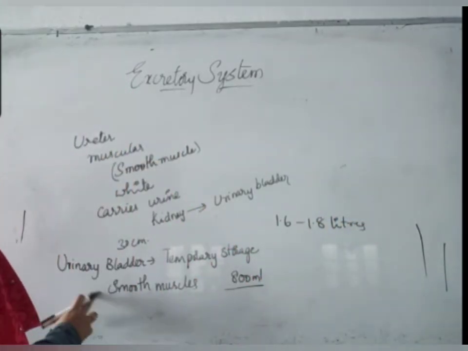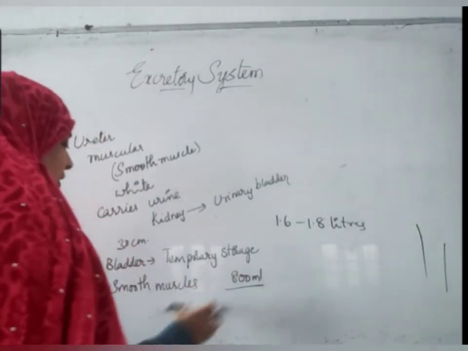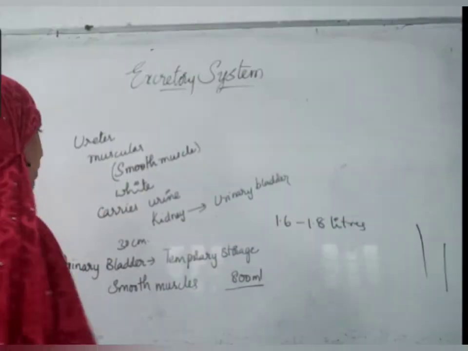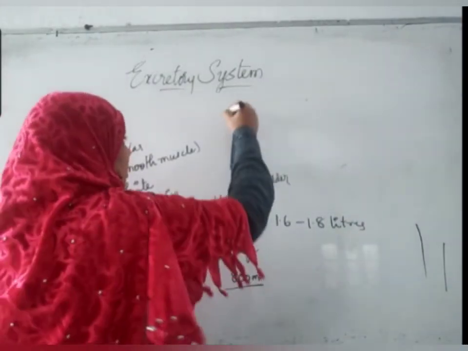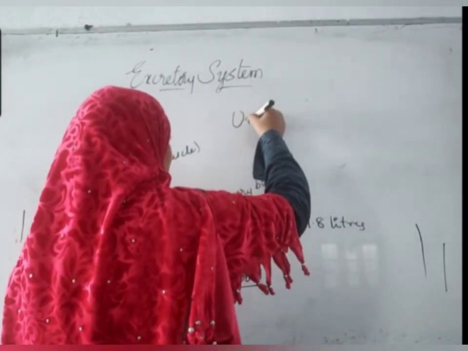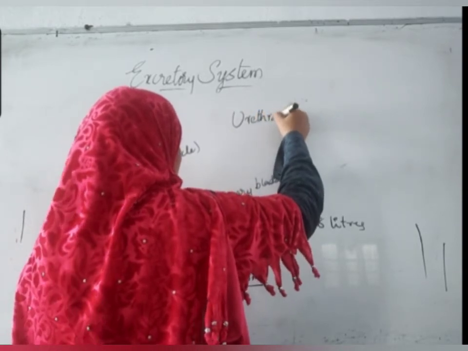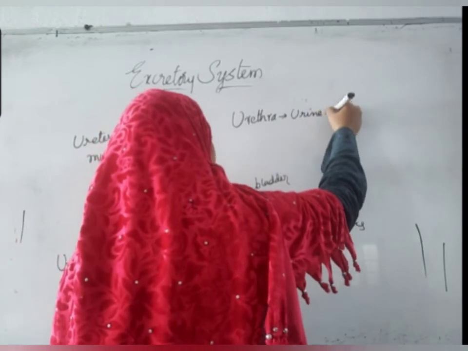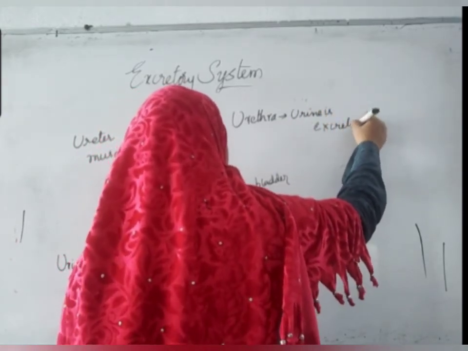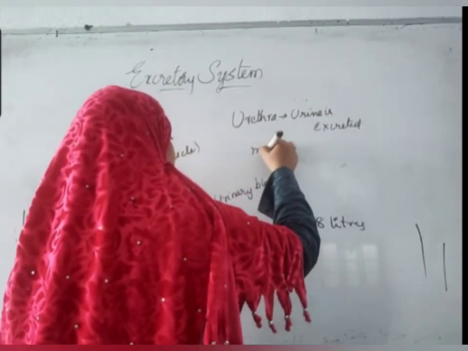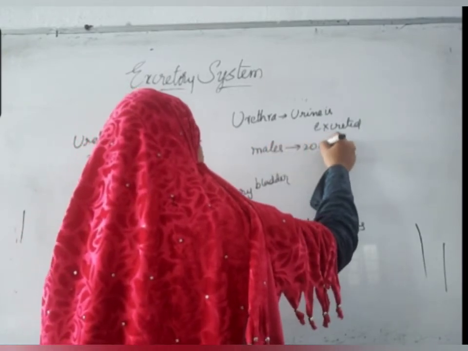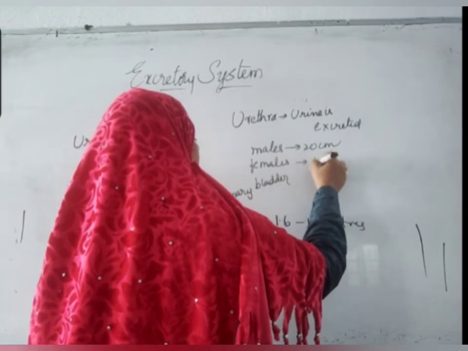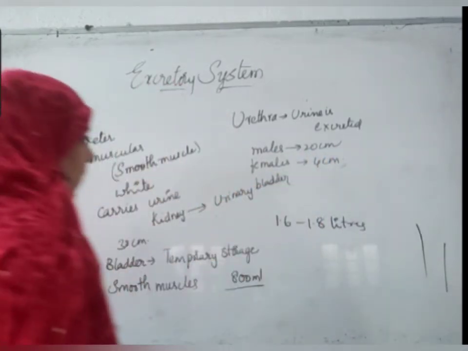And maximum capacity of urinary bladder is around 800 ml. At the end of this urinary bladder, there is a small part called urethra. This is the part through which urine is excreted. In males, it is long, 20 centimeters. In females, it is small, 4 centimeters.